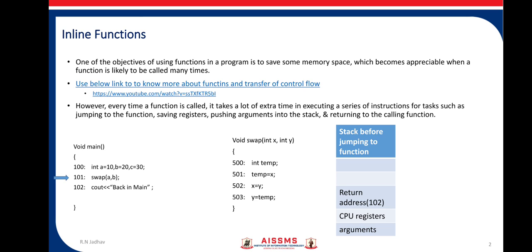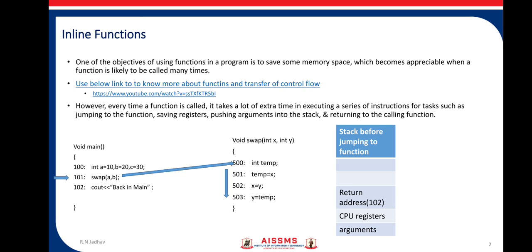The compiler will now jump to location 500 and start executing the statements inside the function. Once you reach the end of the function, it should return back to the main function, where it called swap. That means it should return to address 102.